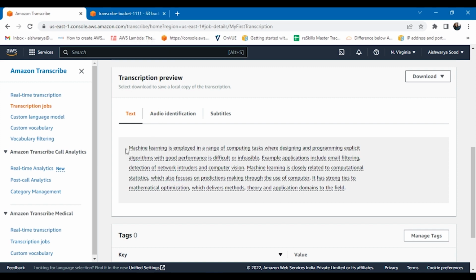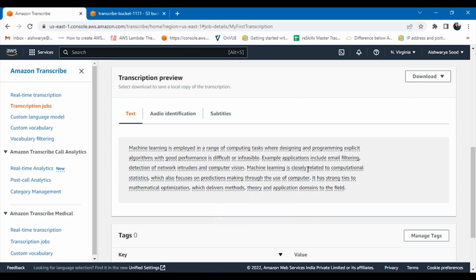Here you can see that along with each word, it is giving me the timestamp, showing where in the audio the word was coming, and also the word confidence, how confident it is after producing the word out of the audio. Let me select any other word. Here also it's 100%. For any other word, let me check if it has less confidence.